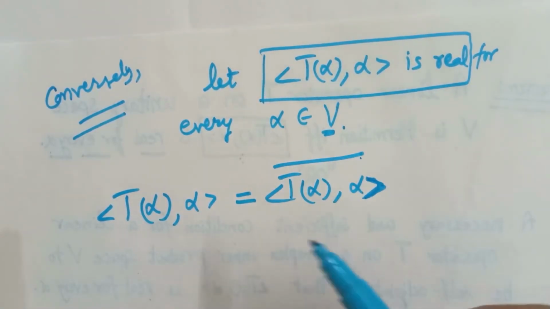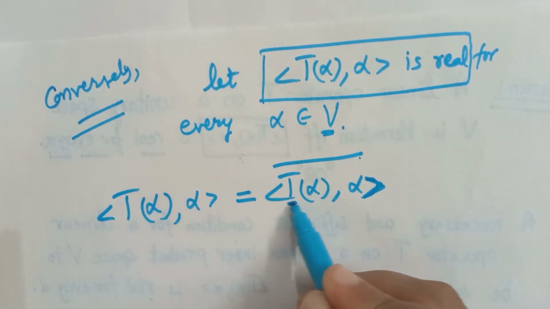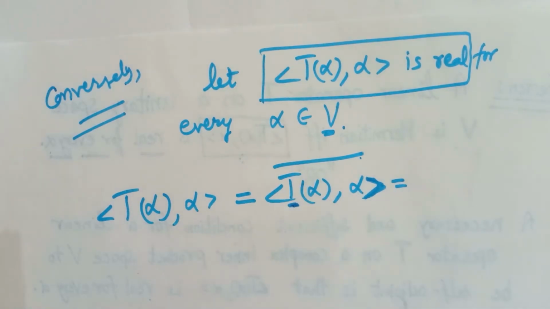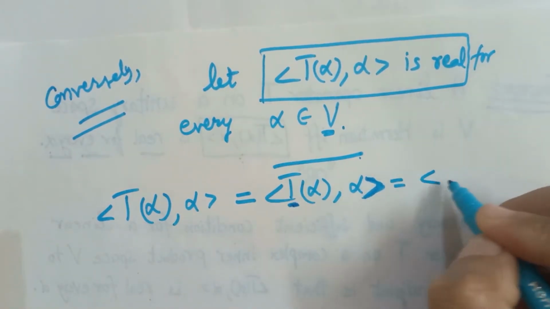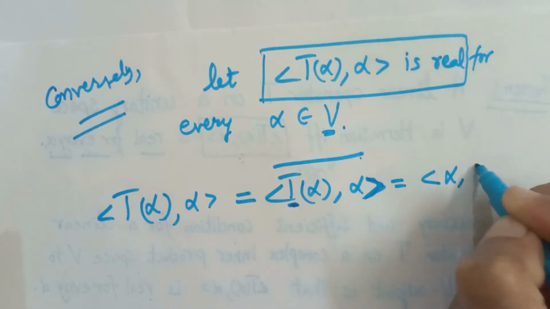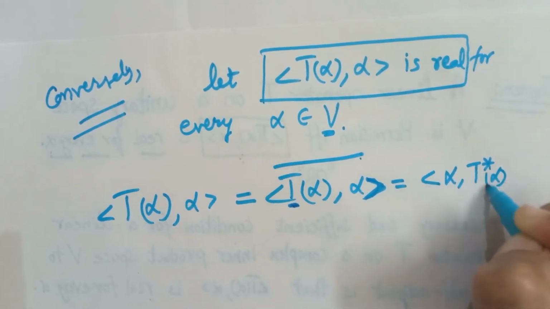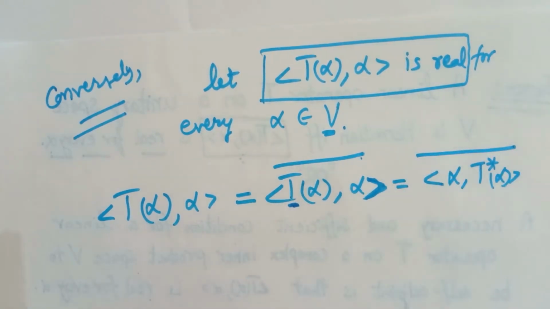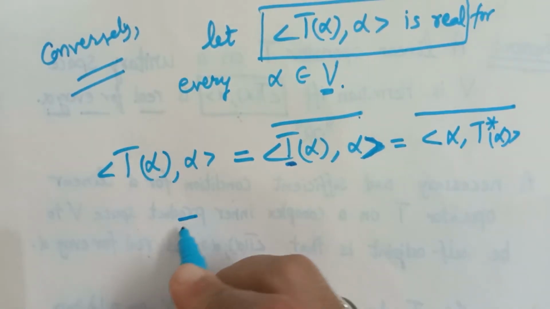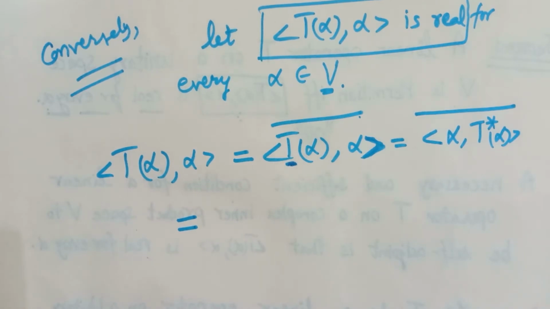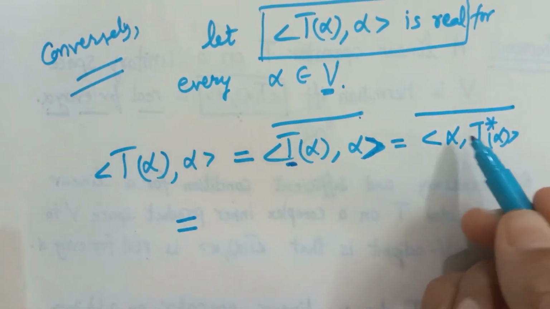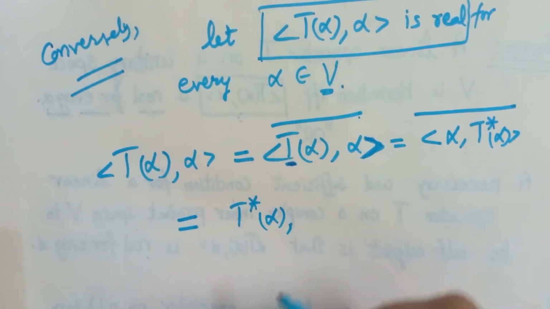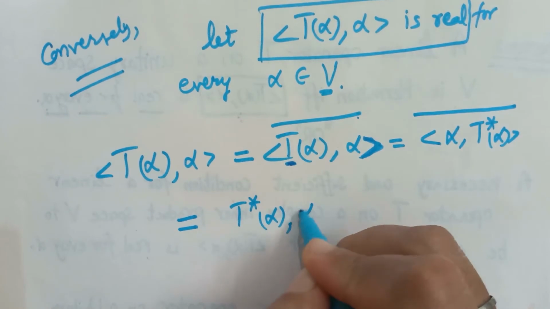Okay. Now inside this inner product, I will use the definition of adjoint of T. So we can write this as the inner product of alpha with T star of alpha, and the whole conjugate. Now by conjugate symmetry we can alter its order, so we can write this.